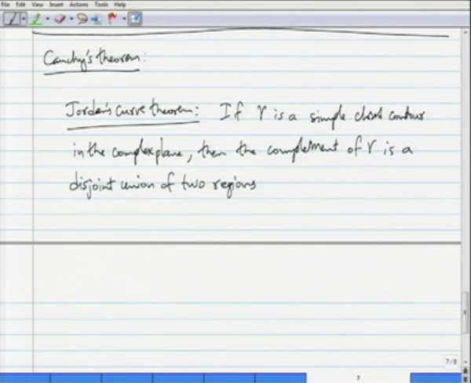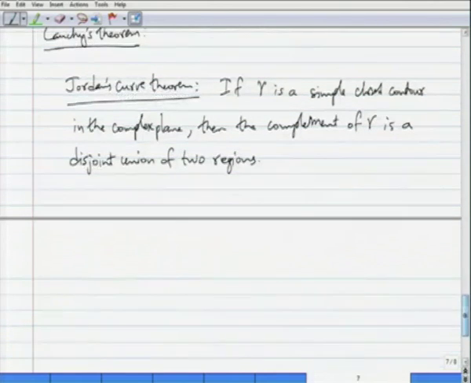Recall that a region is a connected open set. So, the two regions are disjoint, they are disconnected by gamma, and that is Jordan's curve theorem for our purposes.